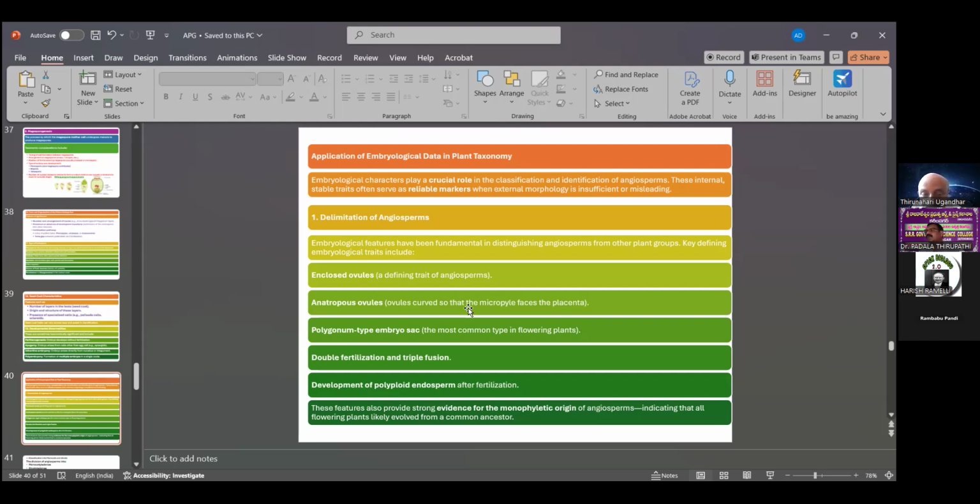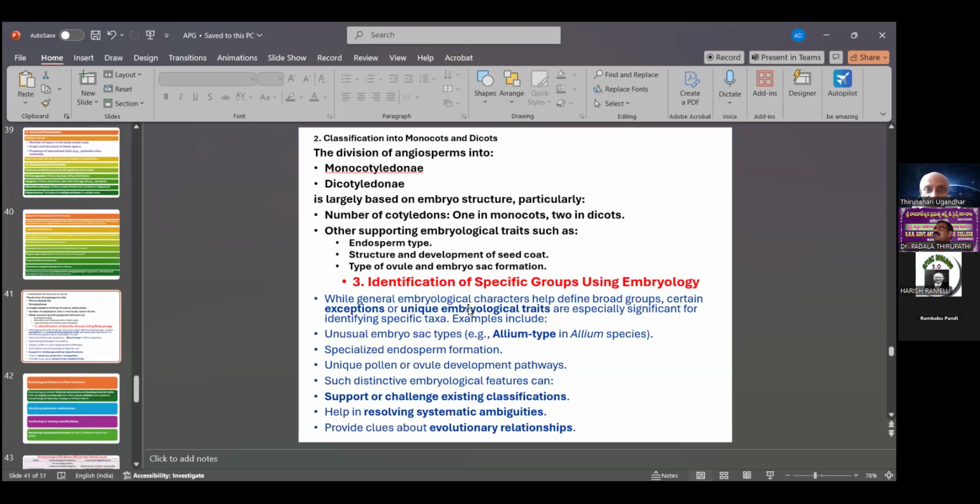These features provide strong evidence for the monophyletic origin of angiosperms, indicating that all flowering plants likely evolved from a common ancestor, as in the APG IV system. Then the classification into monocots and dicots.